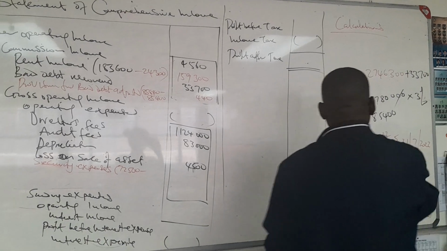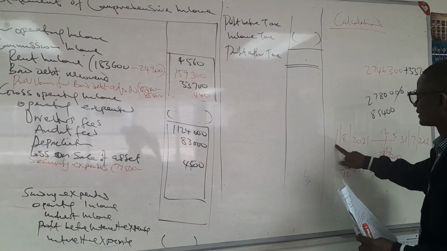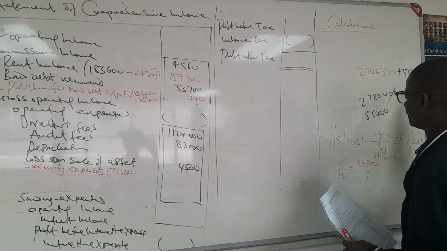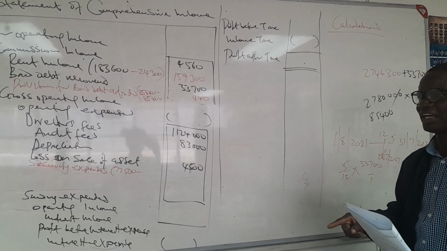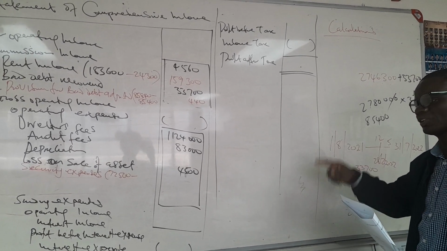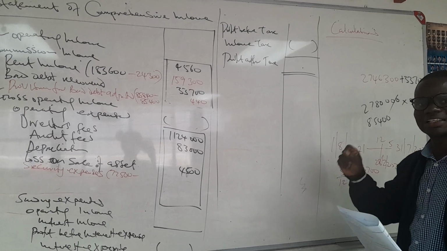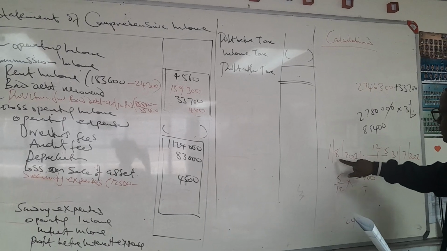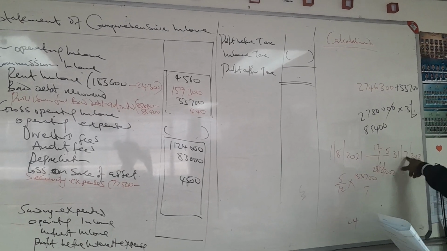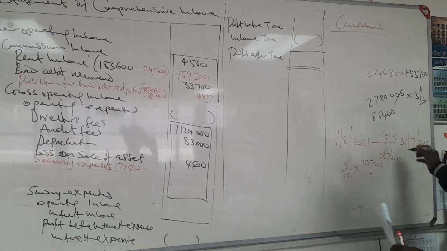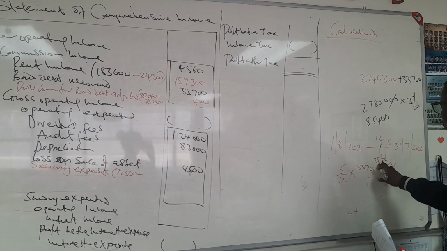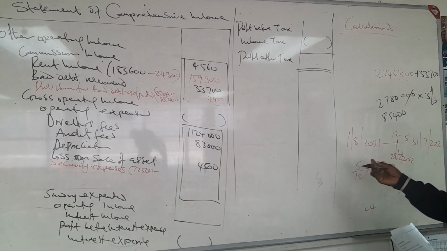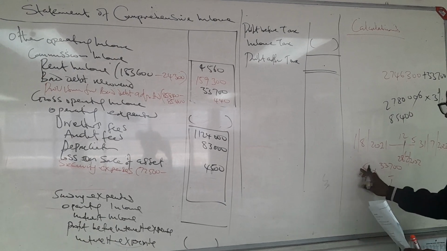When there's an annual payment that started on the 1st of August, it means it's going to end in July the following year. It's like you say January at the beginning of the year, it ends in December, another one starts in January. If the accounting period starts in March, it's going to end in February. If the annual payment started in August, it's going to end in July. Our accounting period is now ending 28th of February. In March, April, May, June, July, 5 months have already been paid in advance, 5/12.